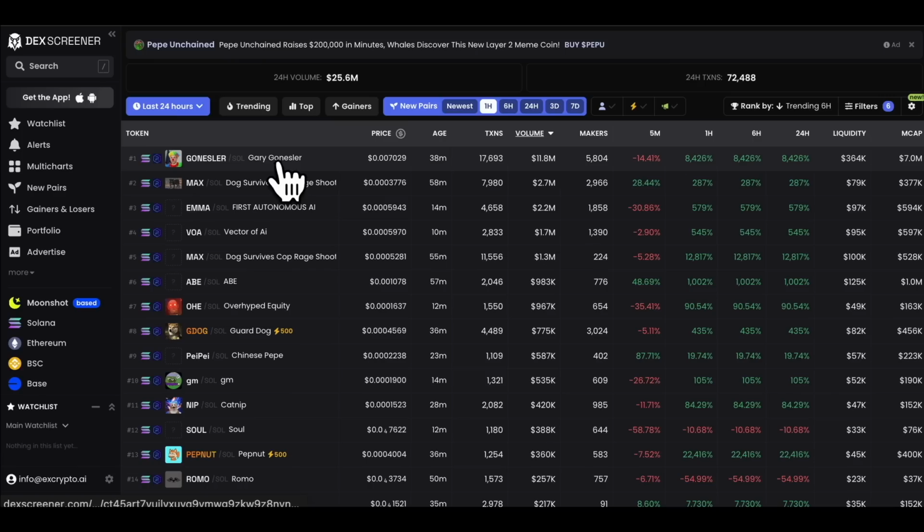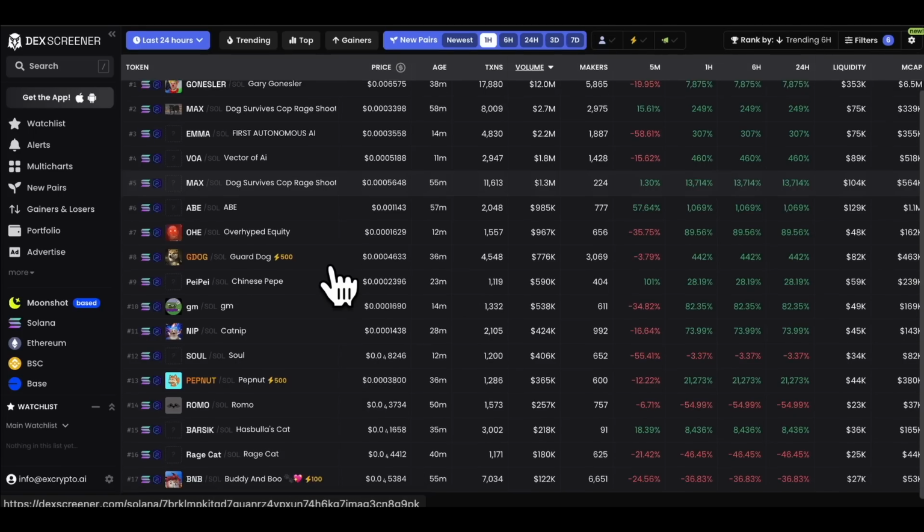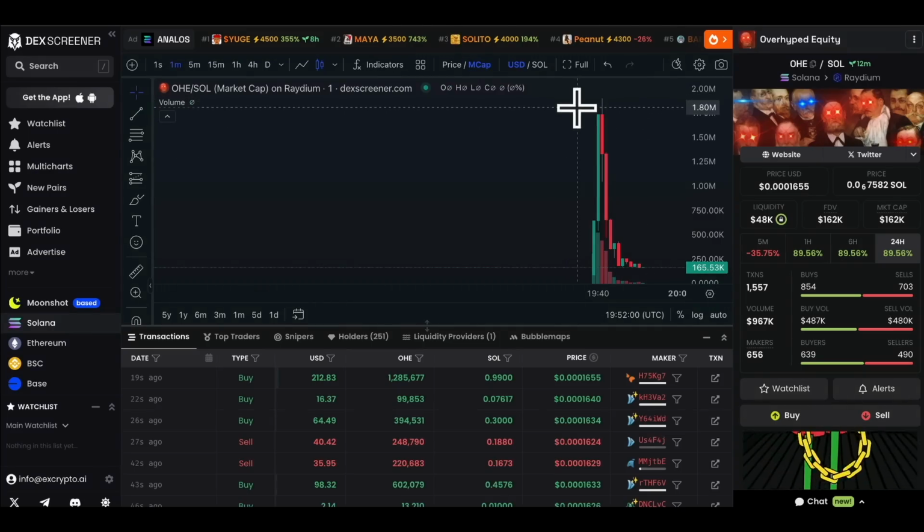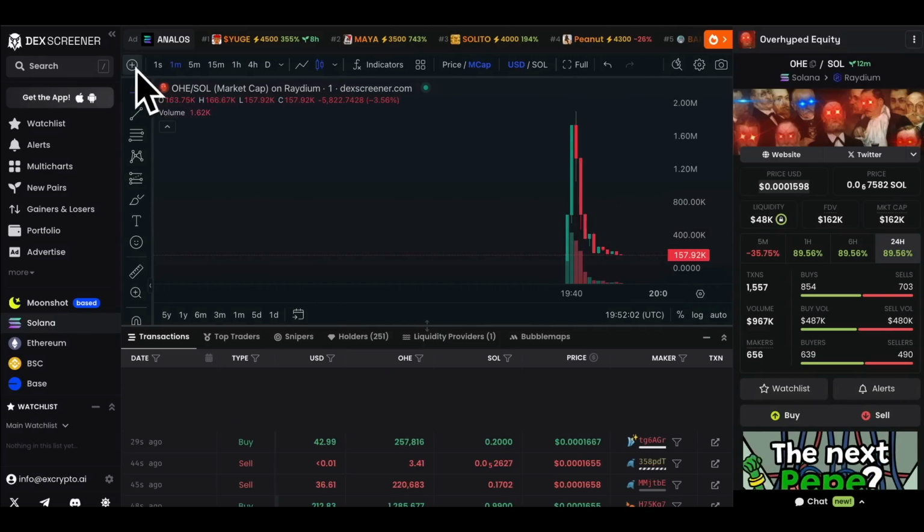And I'm just having a quick look to see if there's any others related to the Gary Gensler situation. I can see another one here, overhyped equity. I'm going to click on that one as well. But not much else, to be honest with you. It seems that may be the main one. You can see this one ran to 1.7 and has really struggled afterwards.